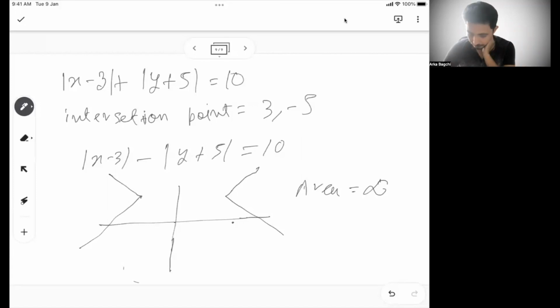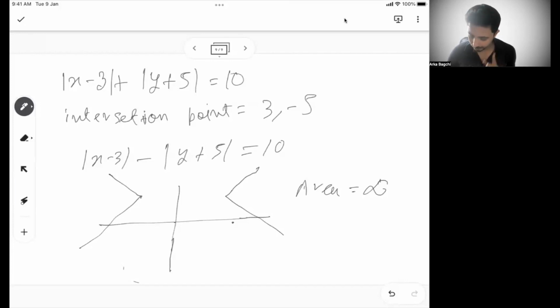Now, what is another important thing that you may not have seen in the previous problem? When the graph is not enclosed, your area is always infinite. That is understood. And for mod x minus mod y, the area under that is infinite. But mod y minus mod x is also infinite.